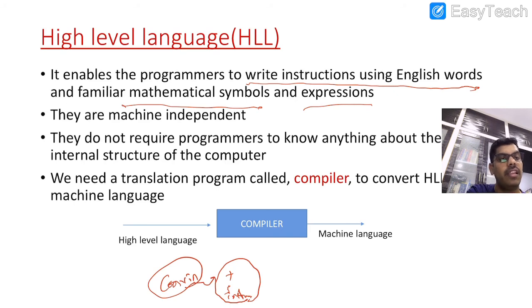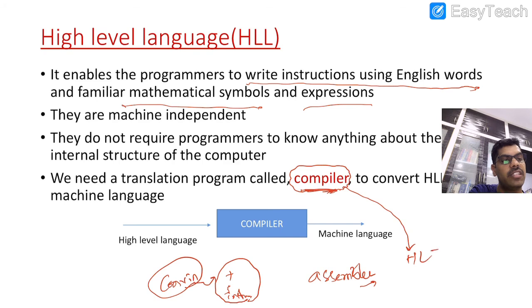And here, what we require in order to convert such high level language instructions into machine language, we need again a program called a compiler. So just like an assembler, what is an assembler? An assembler converts the assembly language instructions into machine instructions, and here the compiler is going to convert the high level language instructions into machine language instructions. Why? Because the machine can understand only machine language instructions.